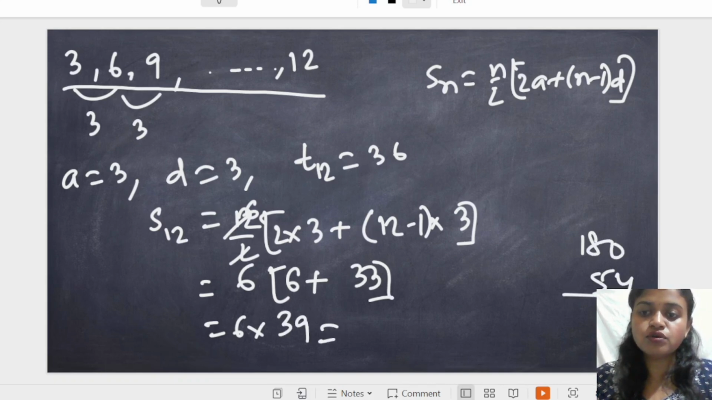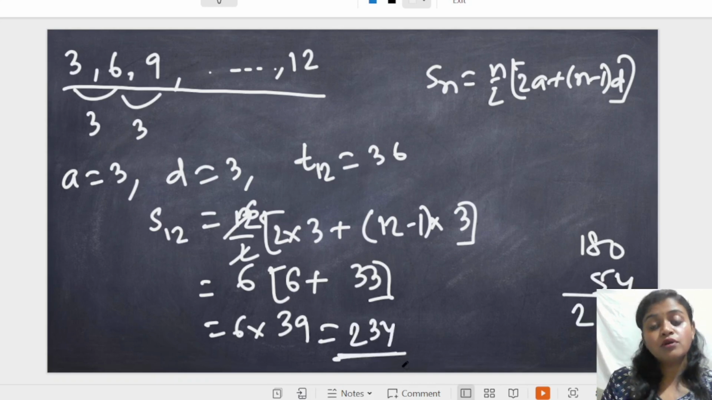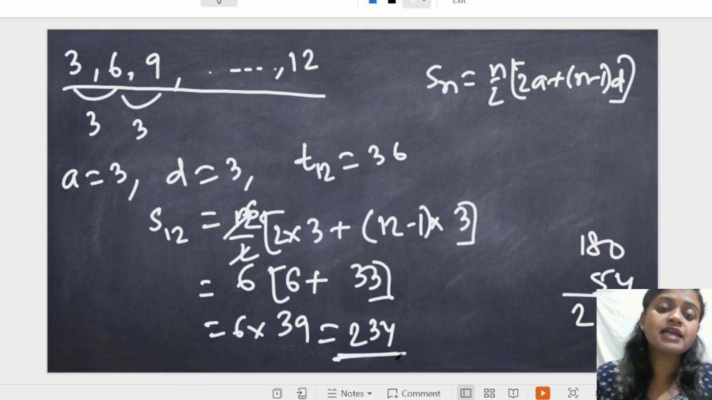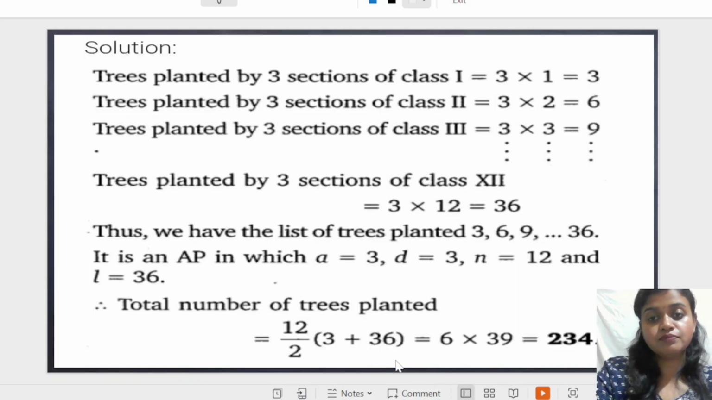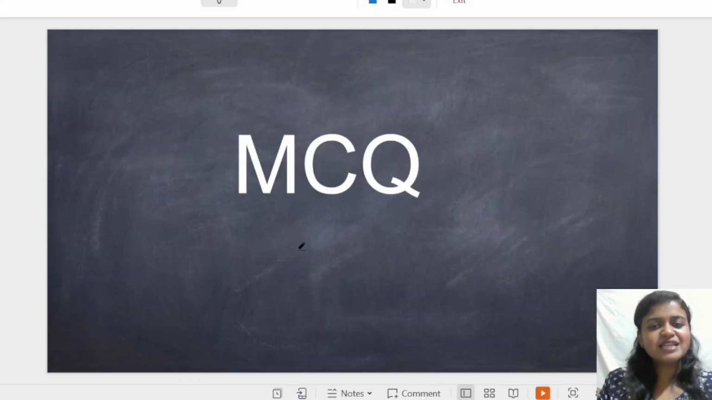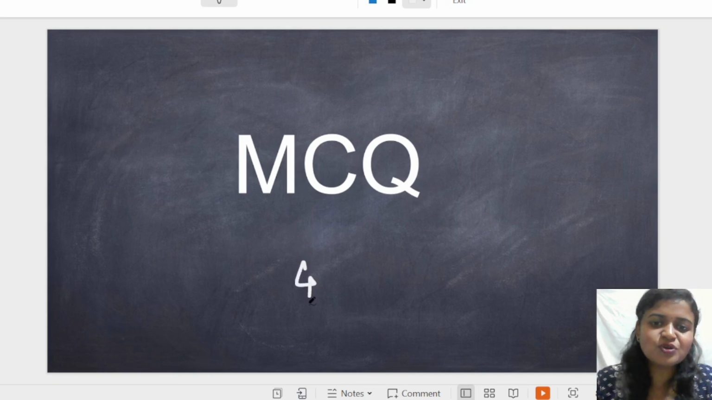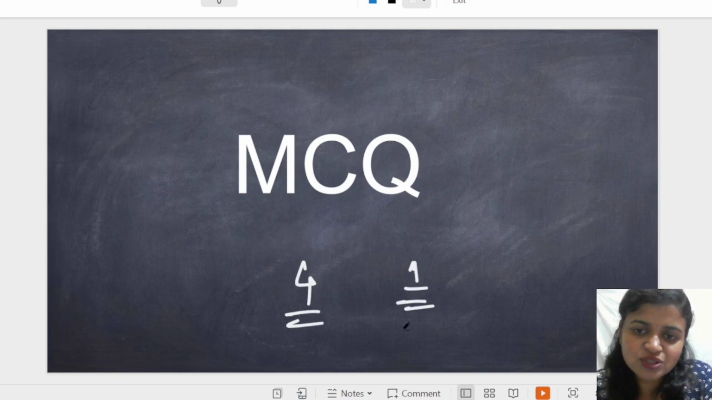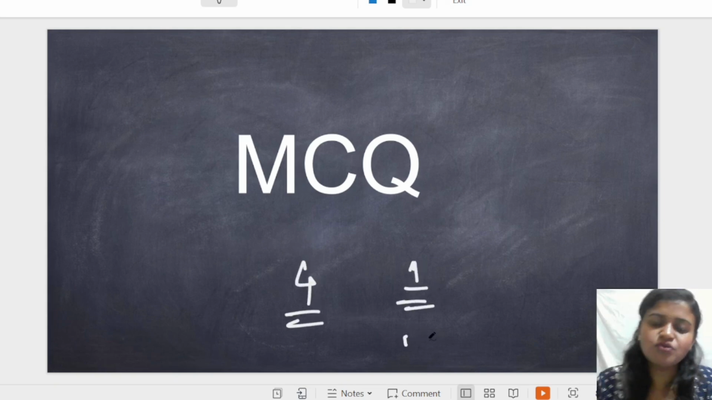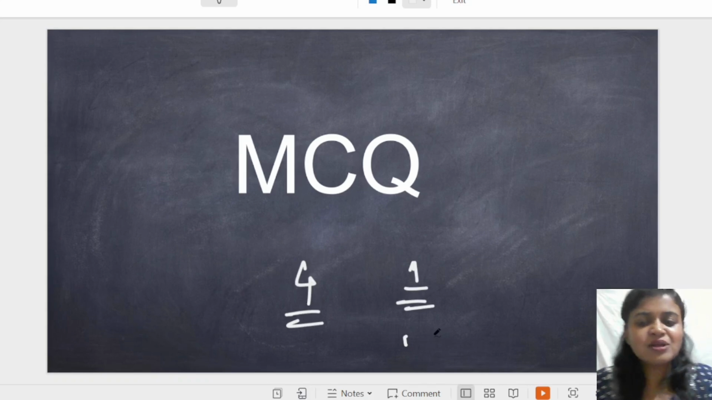If I add 4, 3, 2, so 2, 3, 4, the total number of plants planted by all the classes is 12. Now we'll discuss MCQ questions. There are 5 questions. I will discuss 4 questions and for you there is 1 question. You have to comment in the comment section which is the correct answer. Then I will reply to your comment.